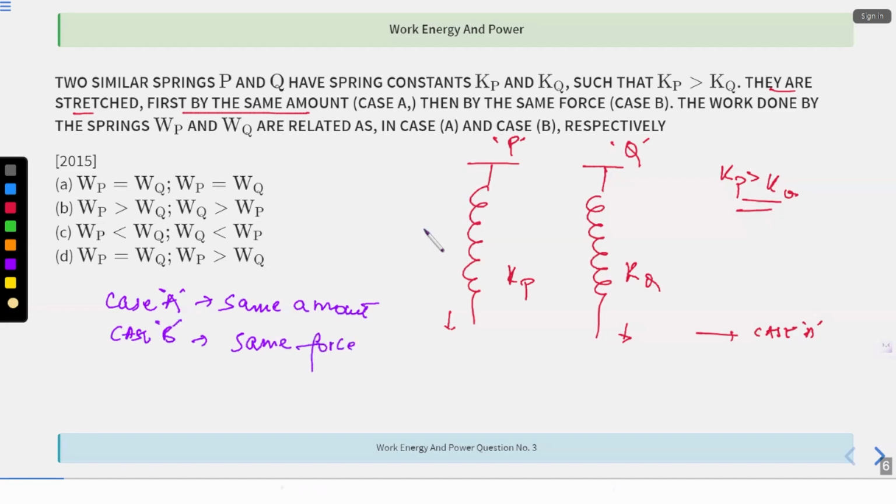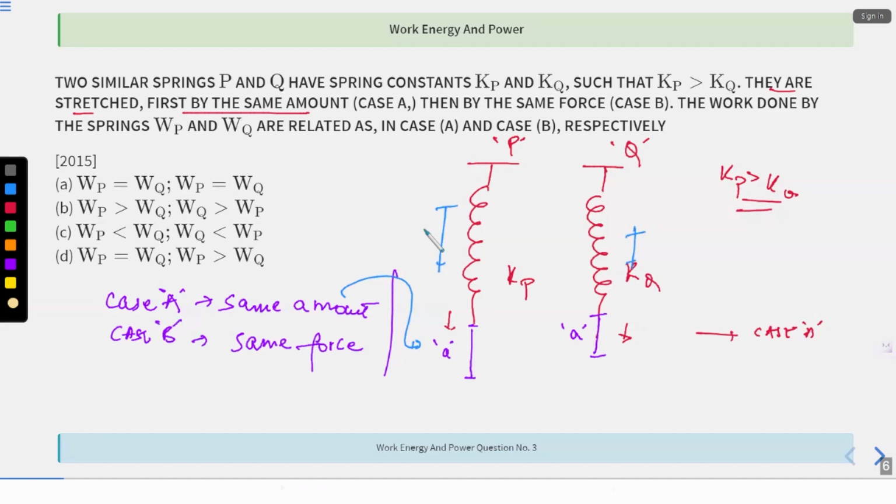What is the difference between these two? Let's say that I am stretching this spring till a distance A. Then this spring also is stretched by a distance A. This is what case A tells. Now over here, my force can be anything.